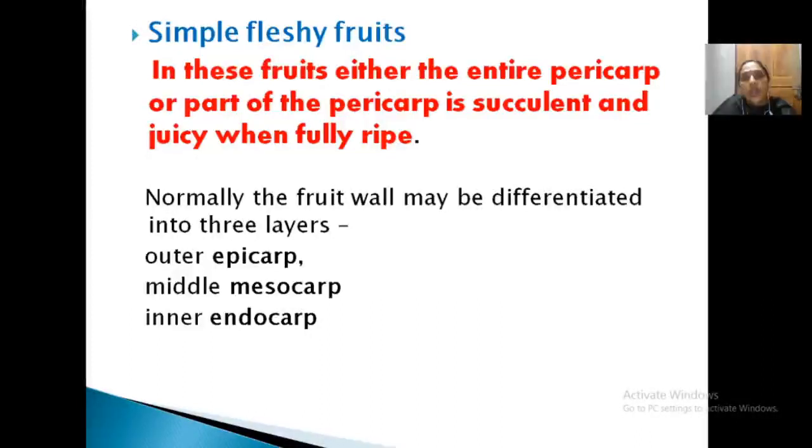In this fruit, the entire pericarp or part of the pericarp is succulent and juicy when the fruit is ripe. So, you can eat all parts. That is the nature of fleshy fruit, simple fleshy fruit. Here usually the fruit wall is differentiated into three layers: epicarp, mesocarp and endocarp. The entire pericarp is succulent and juicy when fully ripe.